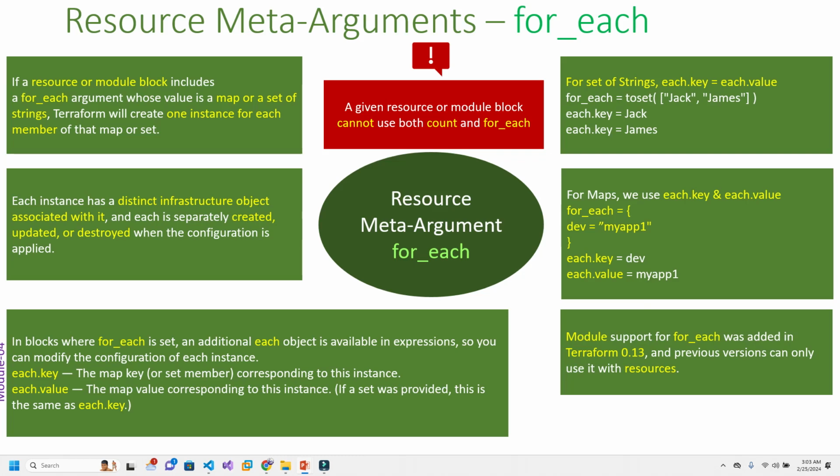Okay, and we need to keep in mind that in your Terraform configuration you will not be able to use count and for_each together. You can use different configurations, but within the same resource you will not be able to use count and for_each together.